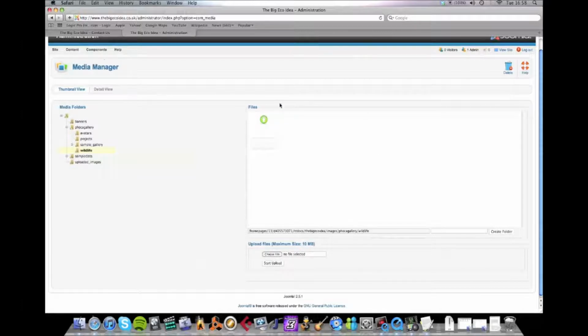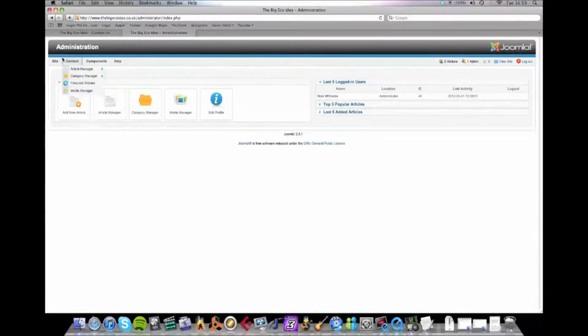But we're not going to do that now. That might be covered in another tutorial if there's demand for it. So we'll go back to the main bit. And what we're going to do now is go to the Article Manager.